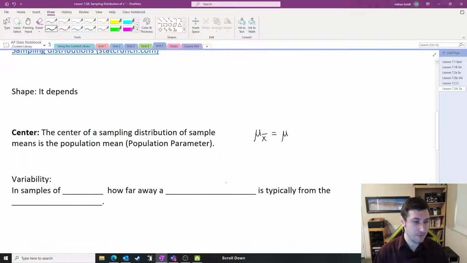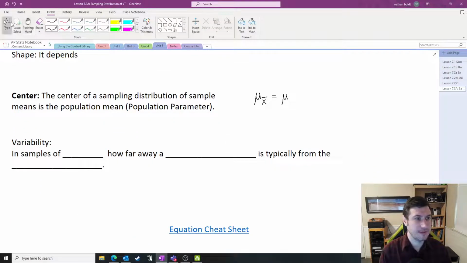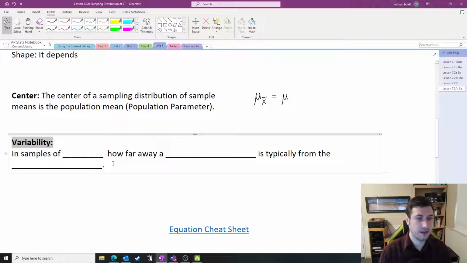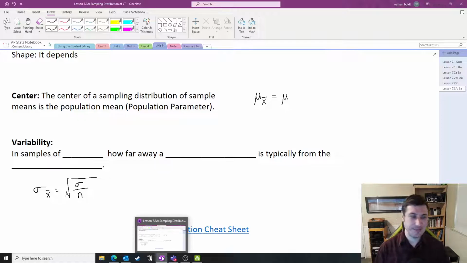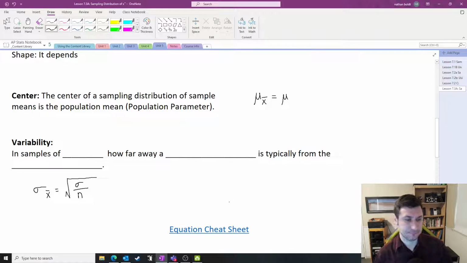All right, now the variability. What is the variability, or the standard deviation, of our sampling distribution? Well, here we've got ourselves another equation. The standard deviation of all the x bars is equal to the population standard deviation divided by the square root of the sample size, the sample size you are taking.